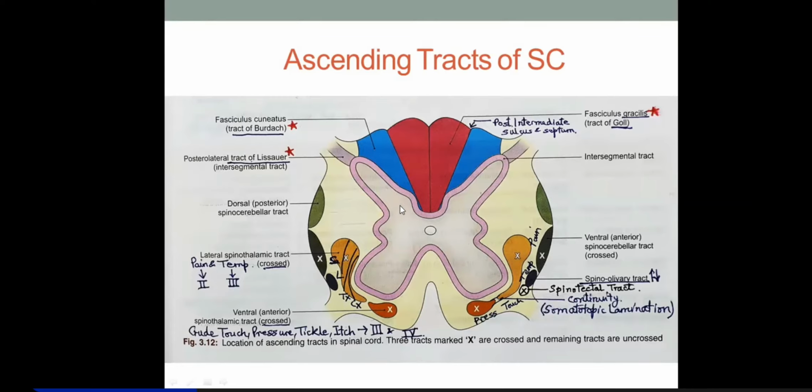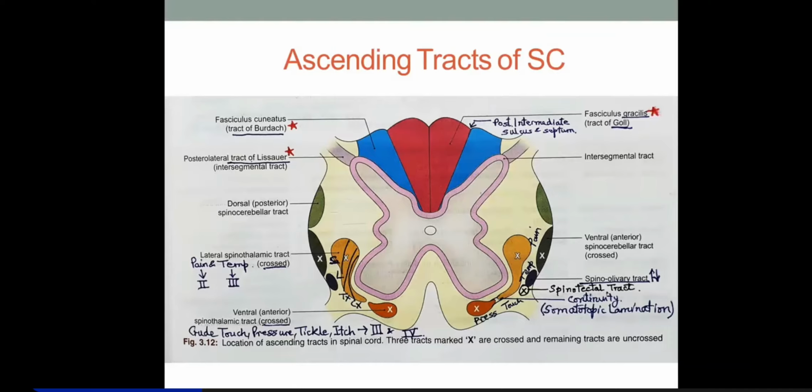Then from there, there are two types of tracts: one is the ventral spinocerebellar, and the other is the dorsal spinocerebellar. The first order neurons move to the opposite side in the case of the ventral spinocerebellar tract. Dorsal continues its course as an ipsilateral tract. Okay, so this is about the three main sensations being carried.